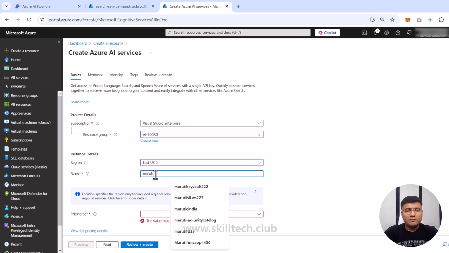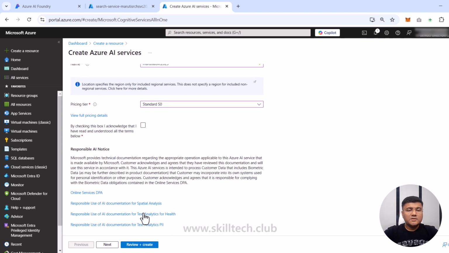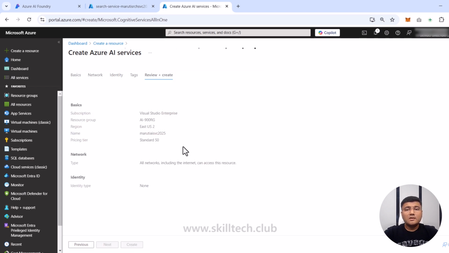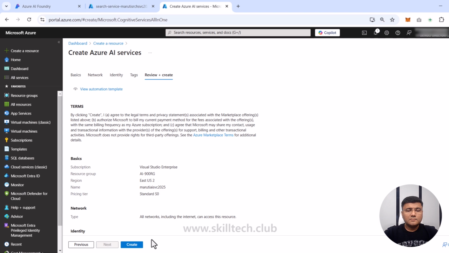Name, I'm giving Maruti AI SVC, AI service with the number 2025. And the pricing tier for this is going to be standard. Yes, I agree with the responsible AI guidelines, and I'm going to click on review plus create. So these are all basic provisioning steps which we are doing. We are not doing much customization inside this right now. And I'll click on create.